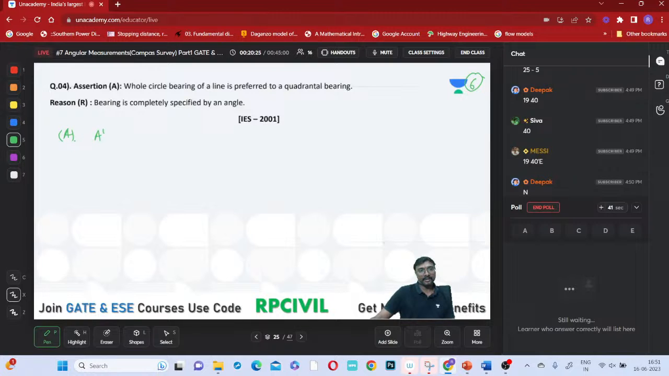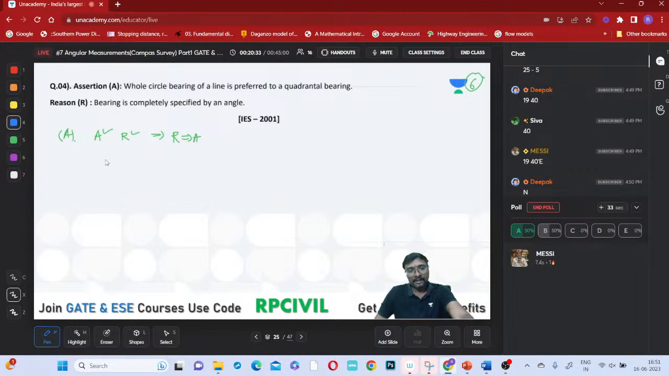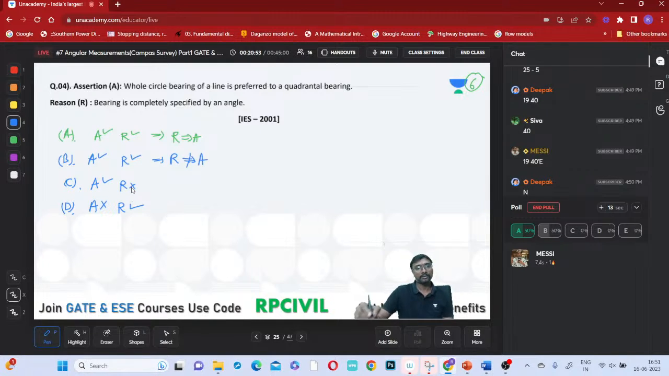The first option is: assertion is true, reason is true, and the reason explains the assertion correctly. The second option, Option B: assertion is true, reason is true, but the reason is not the correct explanation of the assertion. The third option: assertion is true, reason is false. The fourth option: assertion is false and reason is true.